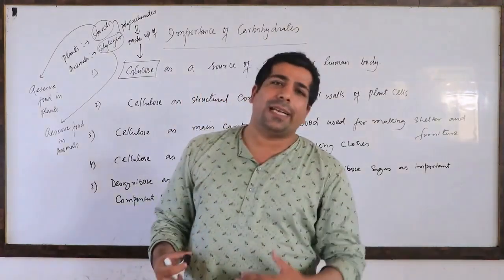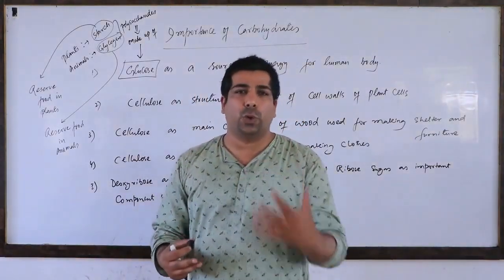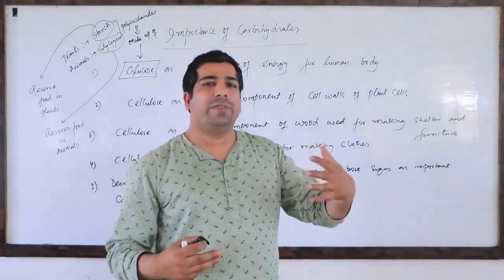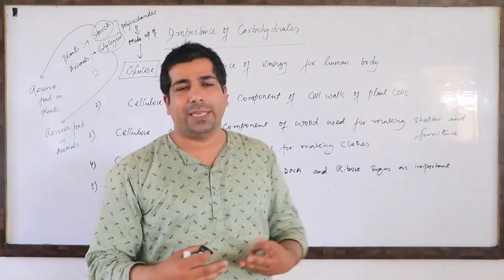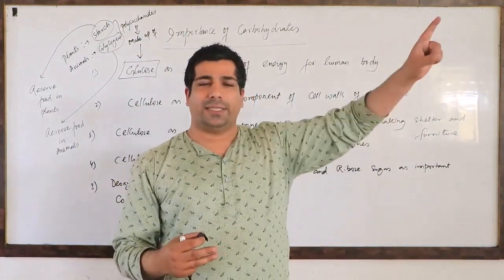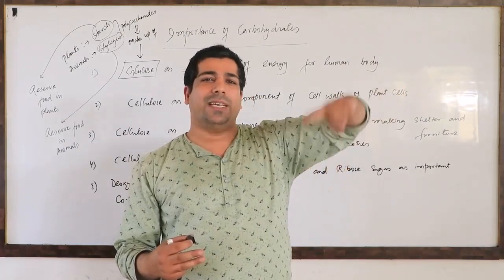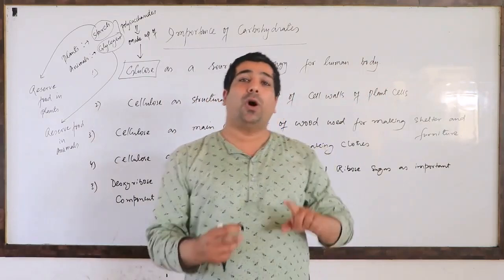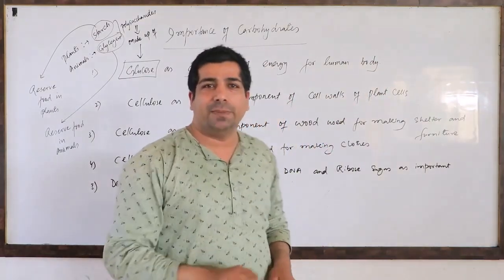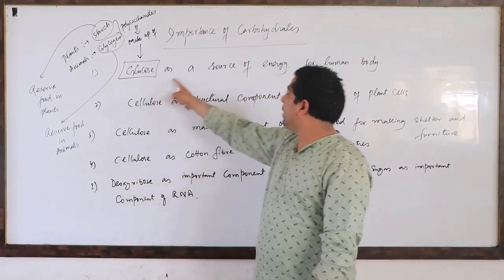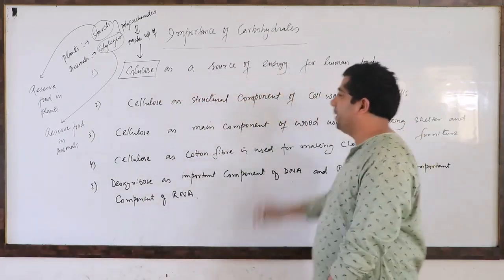Energy. And that energy will be later stored in the ATP molecules, adenosine triphosphate molecules. It contains 3 inorganic phosphates, which we will study in nucleic acids. ATP concept we will study in nucleic acids later. And then those ATP molecules on hydrolysis can provide energy to our body. I hope you have understood. So glucose as a source of energy for human body.